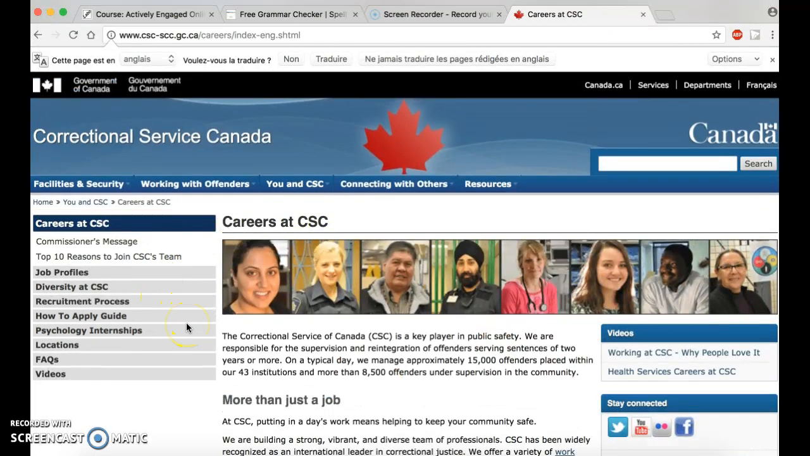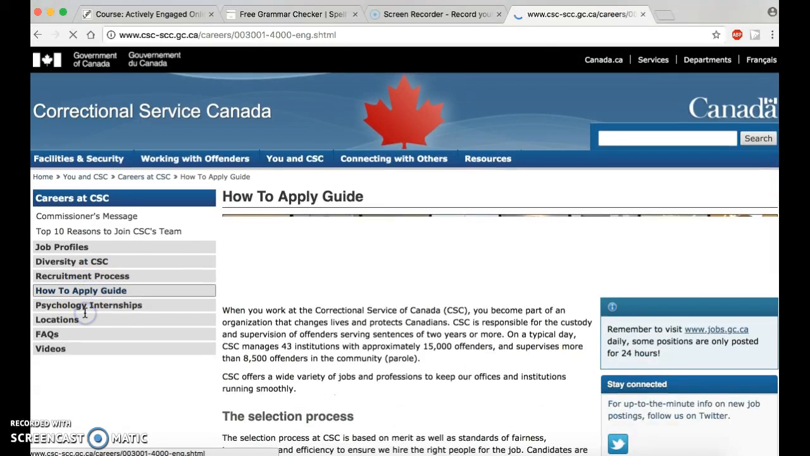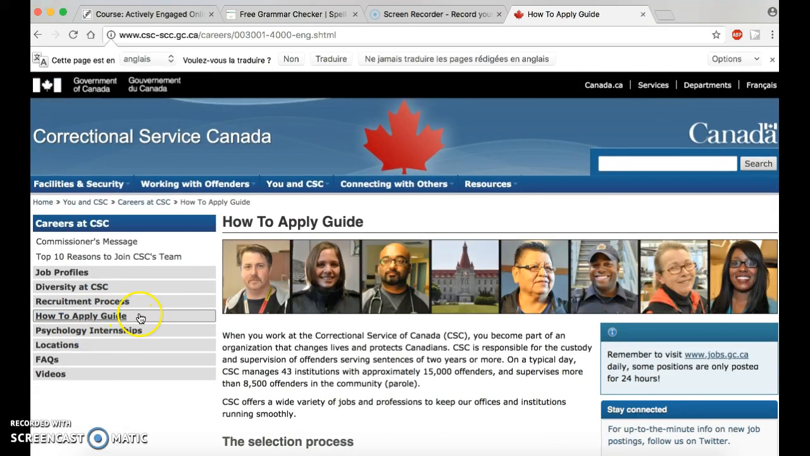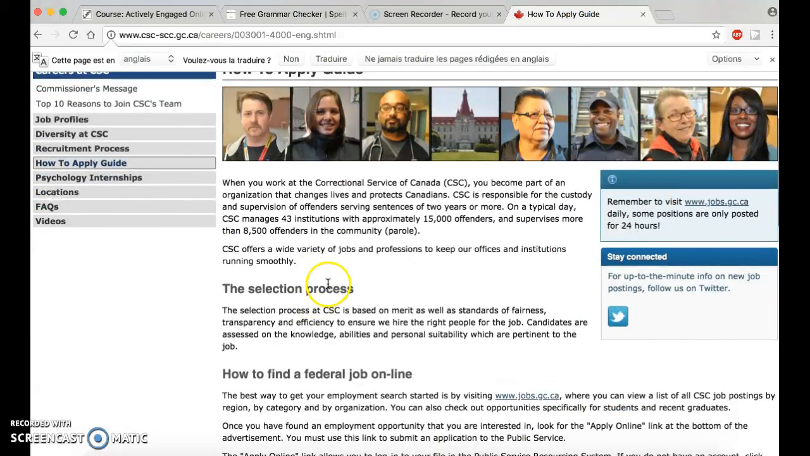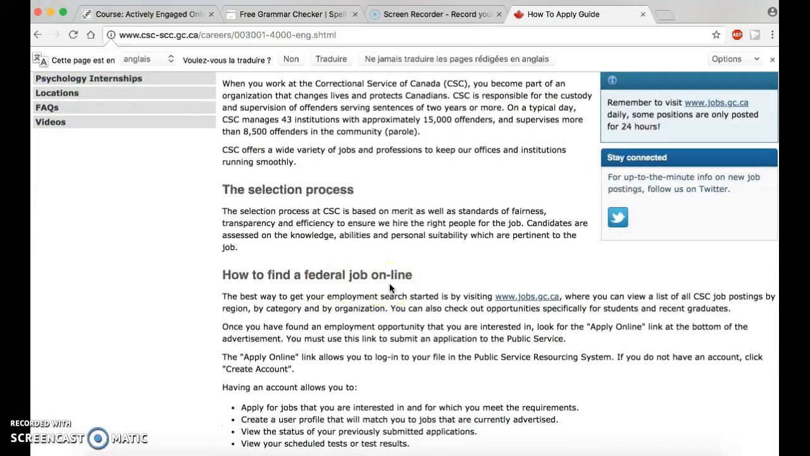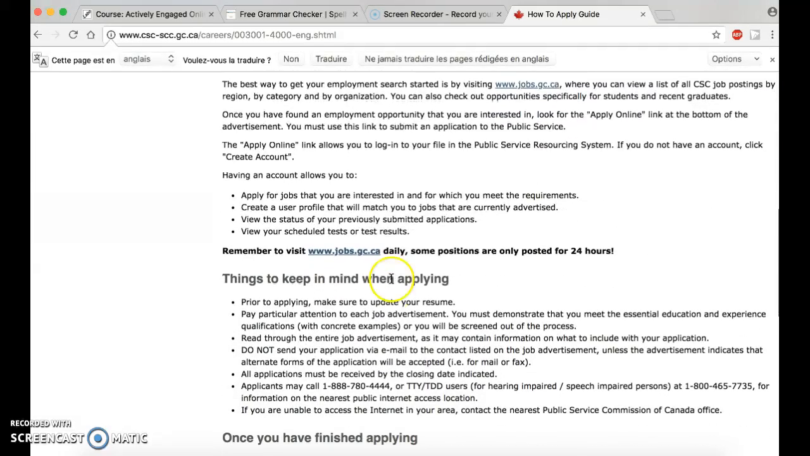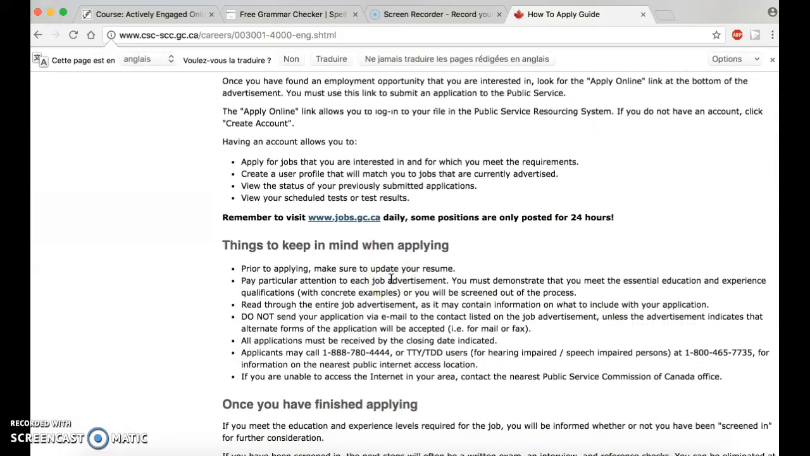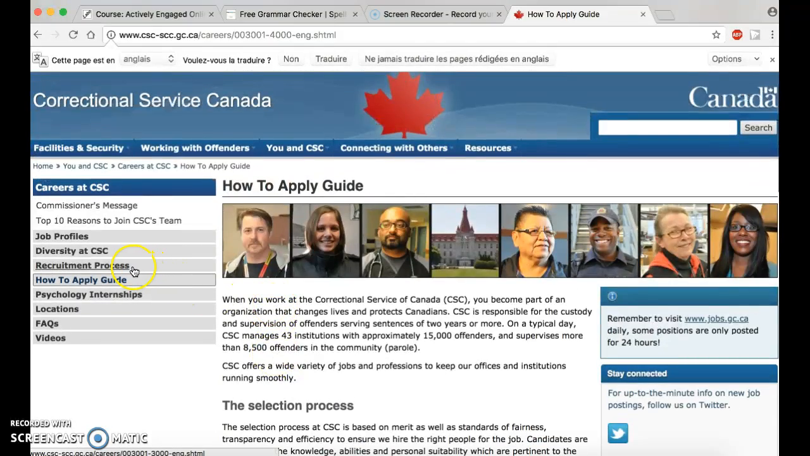On the right side of the screen, there's a guide that explains to you how to apply, and when you click on it, they explain to you the selection process, how to find a federal job online, things to keep in mind when you apply, and so on. To finish, they give you information about the recruitment process. So you click on it.